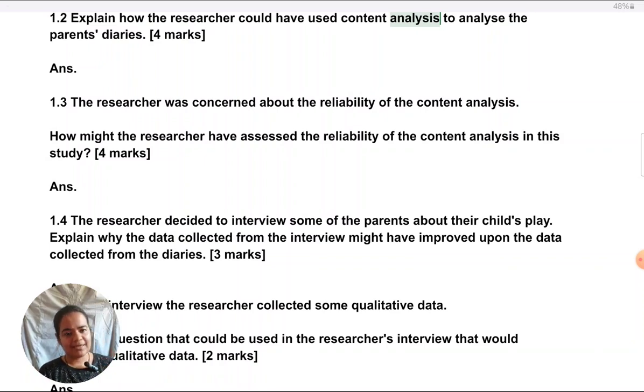Hopefully, for questions like these, content analysis, thematic analysis, or reliability and validity of different types, you have the 4 steps in mind. When I teach my students, I always teach them that these types of questions definitely come for 4 marks. So you should have the 4 steps fully learned in your mind, so that in the paper you just have to remember, okay, these are the 4 steps, and you can immediately start contextualizing each step to the scenario.